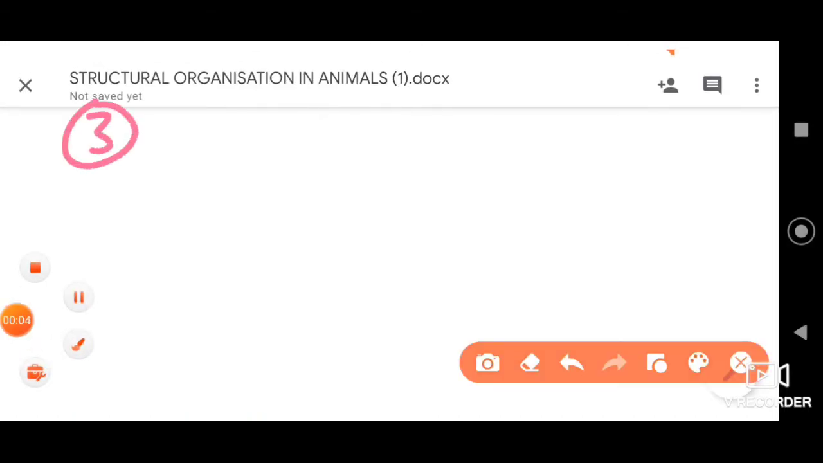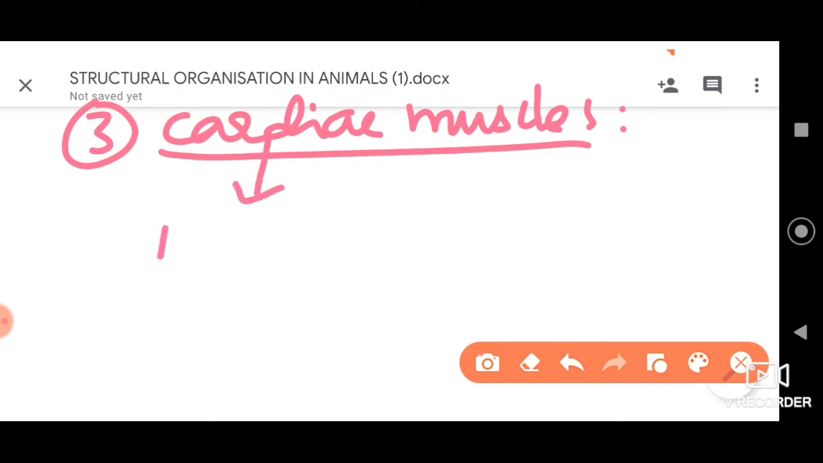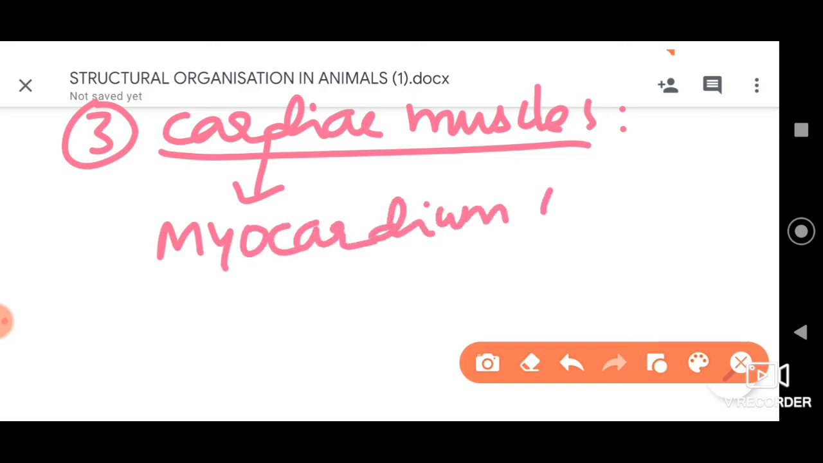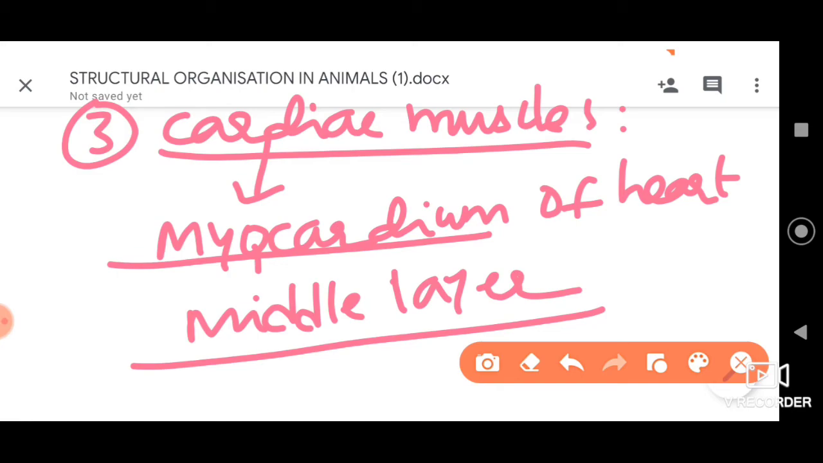And students, the third type of muscle tissues we have is cardiac muscles. Let me first and foremost tell you that these cardiac muscles are found in the myocardium of the heart. Myocardium is the middle wall layer of the heart, the middle layer in the walls of the heart. So there we can see the presence of these cardiac muscles.